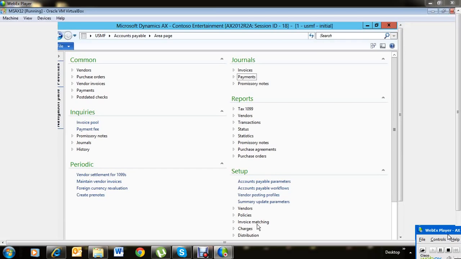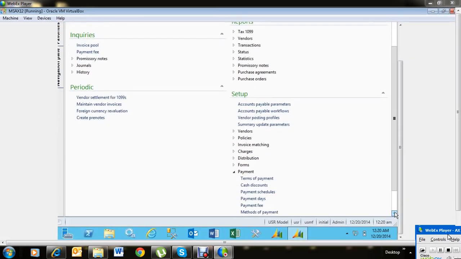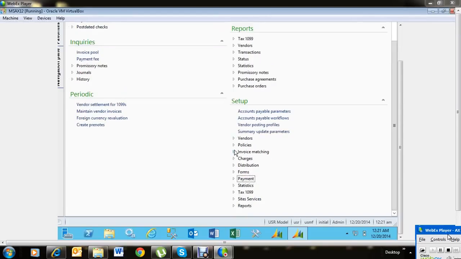We're also going to set up the payment terms, different kinds of payment terms. We will be setting up the terms of payment, the cash discount, the payment schedules, the payment days, fees, and methods of payment, the online, electronic fund transfers. We want to see the different methods of payment. We'll also see during the payment how the invoice matching can be done, and what matching policies can be set up. All these aspects we're going to look into.